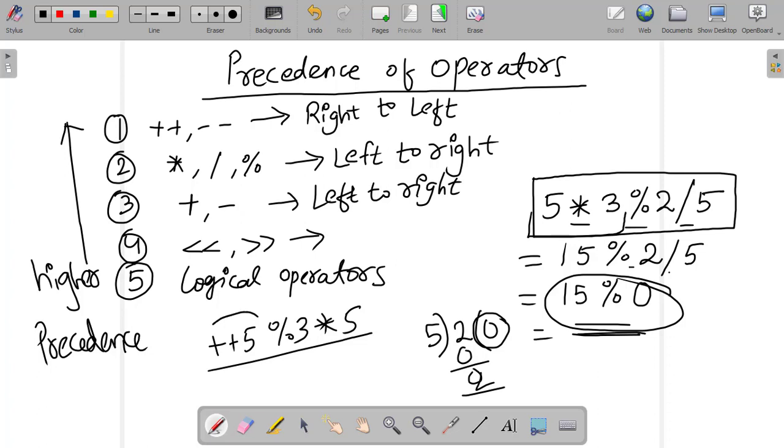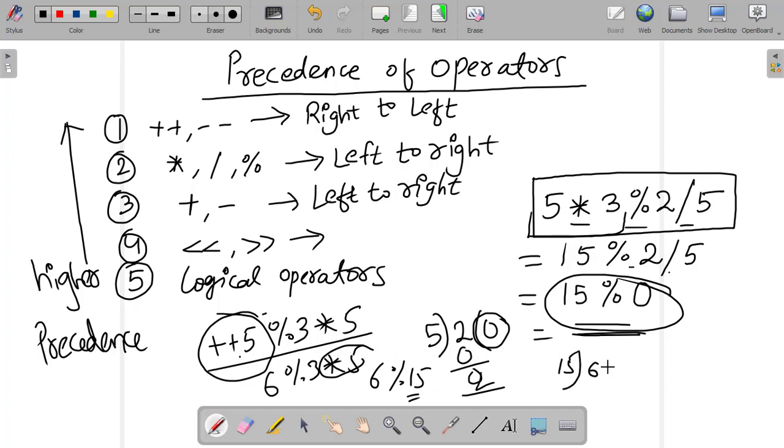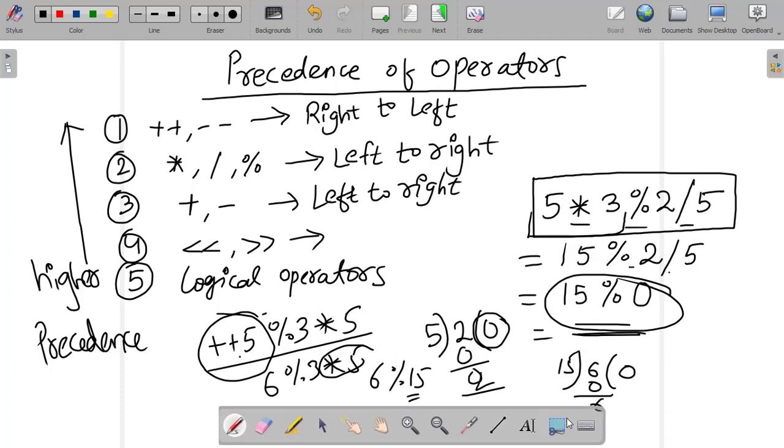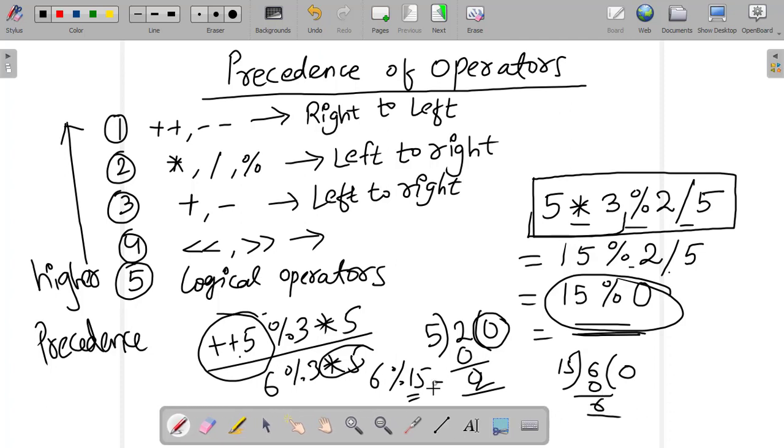So first this value will be done, and then with the result, 6 modulo 3 multiply 5, we have to do the multiplication, giving 15. Then 6 modulo 15: 15 is divided by 6, the quotient is 0 and the remainder will be 6. So its answer will be 6. I hope it is very much clear.